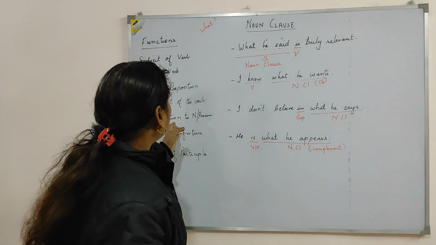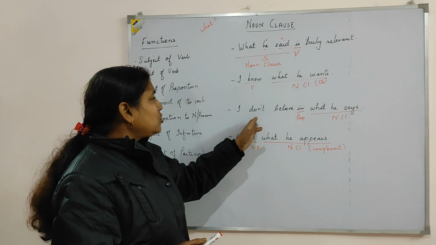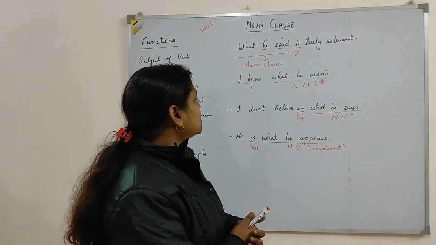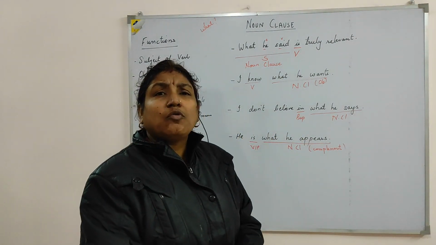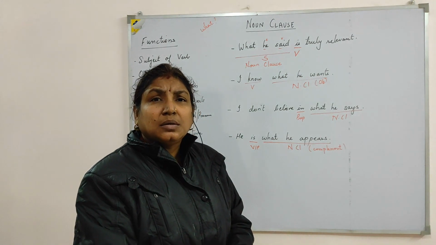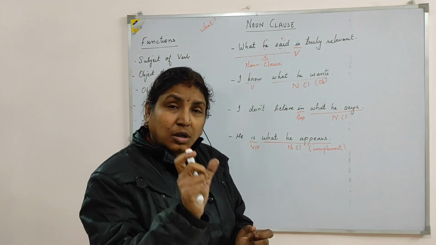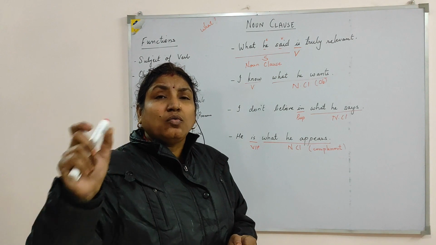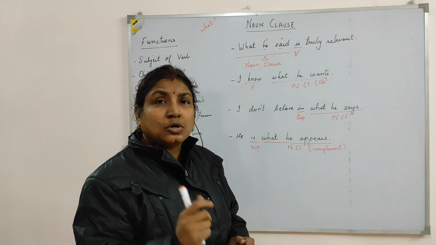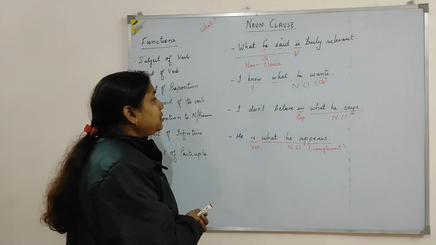Same way we have for object of preposition also. "I don't believe in what he says." "He is punished for what he did." "For" is your preposition and "what he did" is your noun clause. So he was punished for what he did.